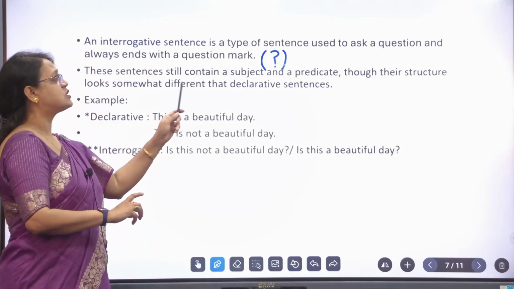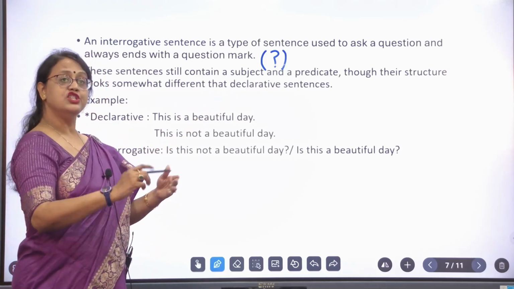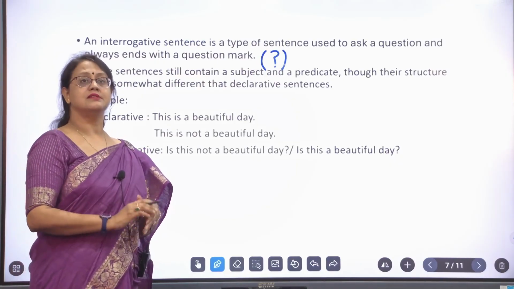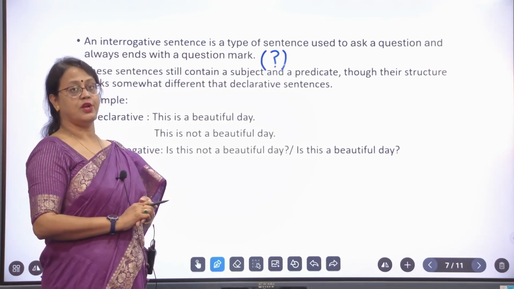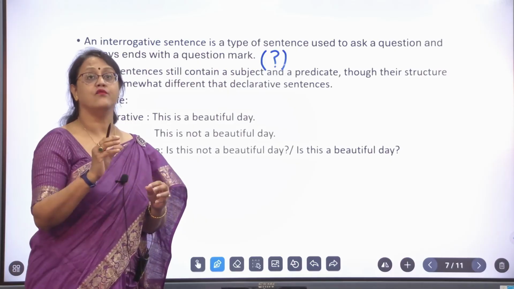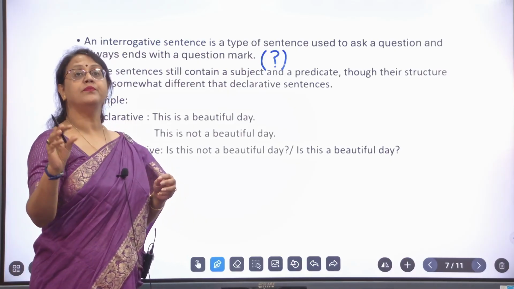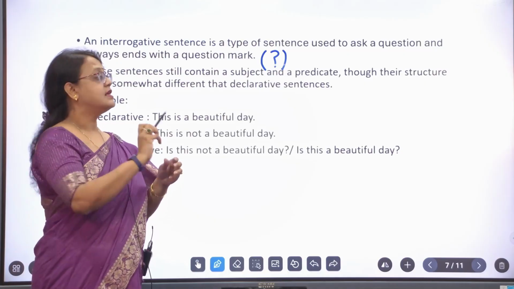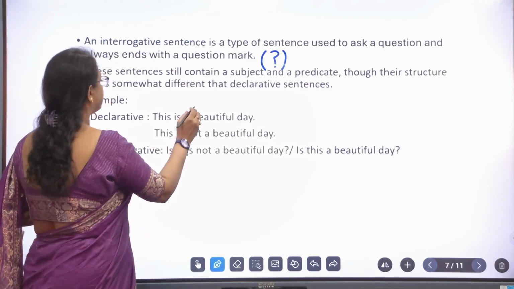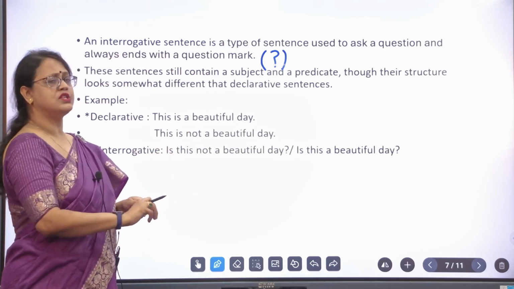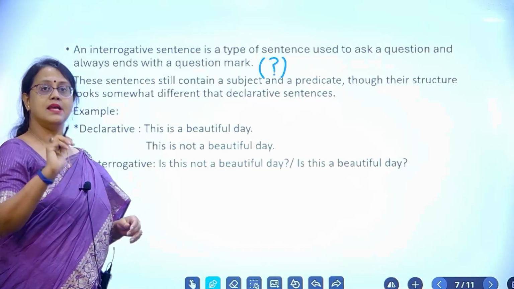These questions also have subject and predicate. Just like any other sentence, they have subject and predicate. These sentences also contain a subject and predicate, though their structure is somewhat different. What is the structure? How is this different from any other sentence? See, here is also an example. See, it is a declarative sentence. This is a beautiful day. We take any other example.